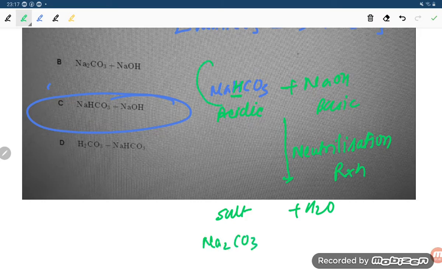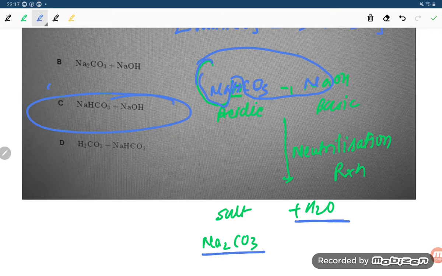Okay, here you see this Na, wait, student, a little bit. CO3, and here is NaOH. So how is it forming? Na, this is coming, and then CO3, this is Na2CO3, and this H, student, here is hydrogen, and this H2O. So this is Na2CO3 plus water is forming, student.